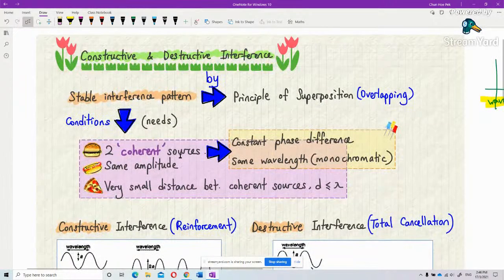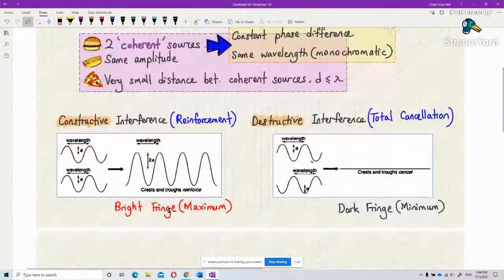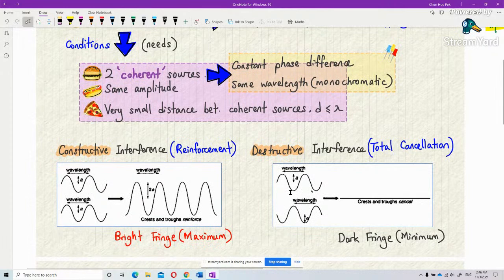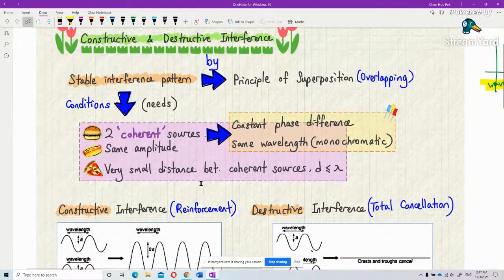Okay, first of all, you need two sources. You need two coherent sources. They must have the same amplitude, because if the amplitudes are different, you cannot have destructive interference. If one is big and one is small, how can they totally cancel each other? If you want to totally cancel each other, both waves must have almost the same amplitude. Okay, same amplitude, and then a very small distance between the two coherent sources.